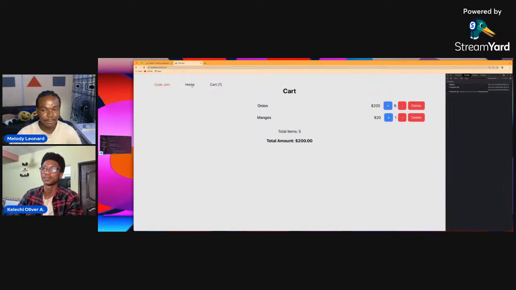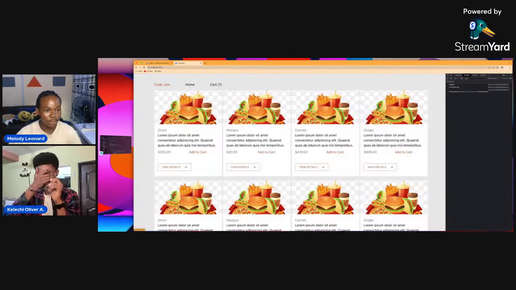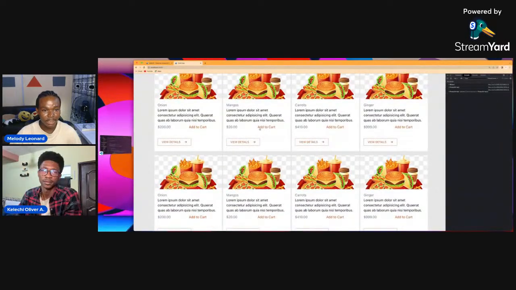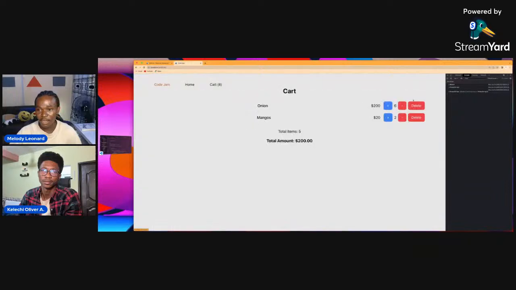So let me go ahead and add another item. So this says we have six of this item, onion. So let me add another mango. If I go here and add another mango, add to cart, you can see it's two now. So the quantity is just updating to two, and it updates in real time.